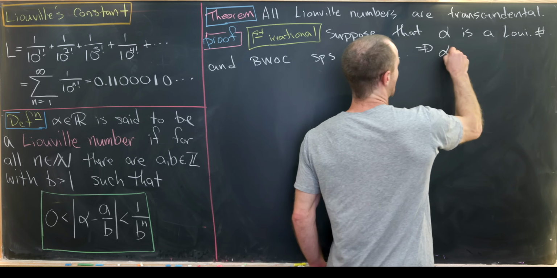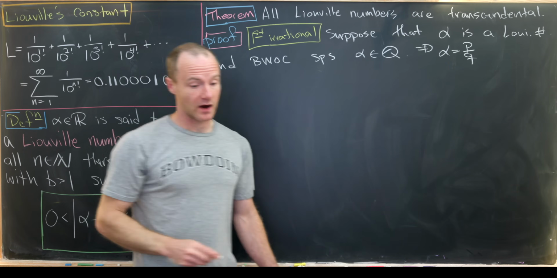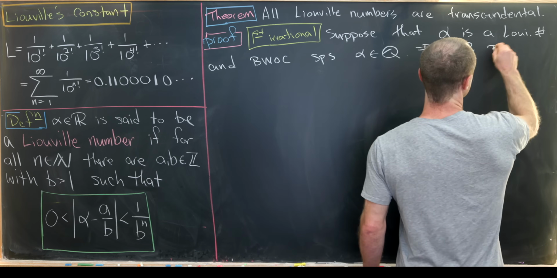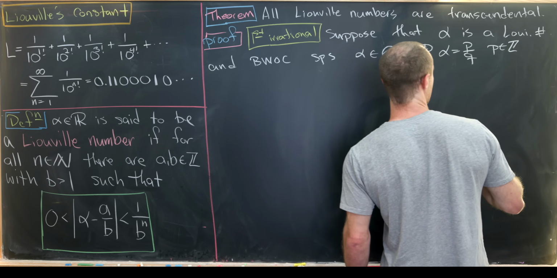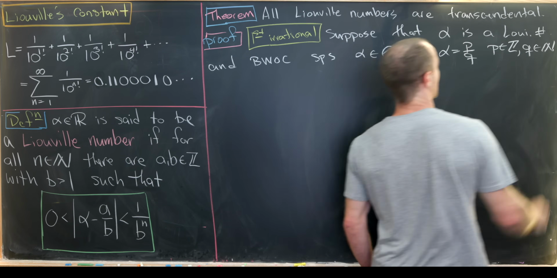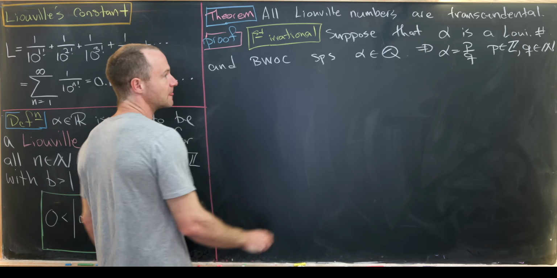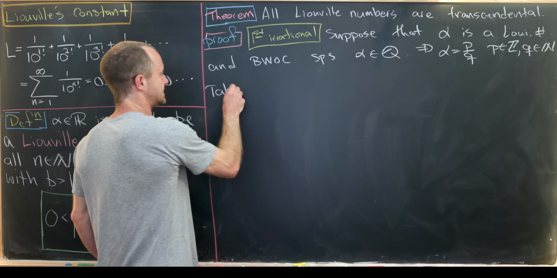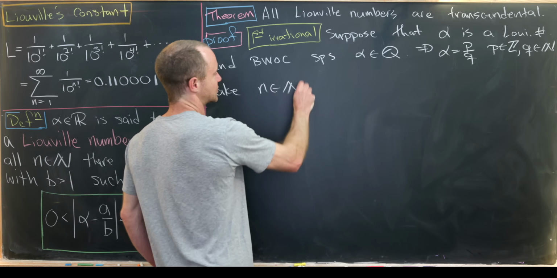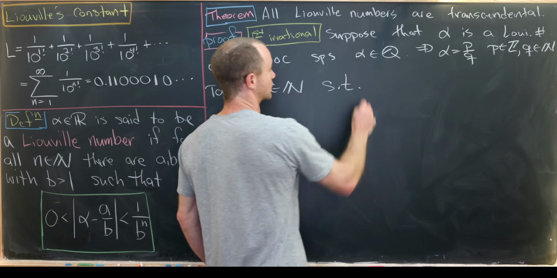Note that means that alpha is equal to p over q, where p and q are integers. We can take p to be any integer, and then we'll take q to be a positive integer, in other words, a natural number. Okay, so next, let's take a new natural number, which I'll call n, satisfying the following rule.